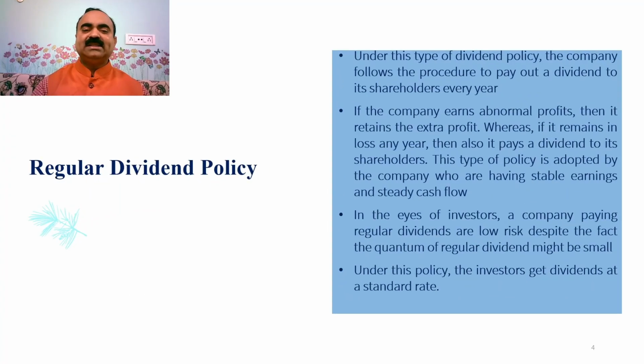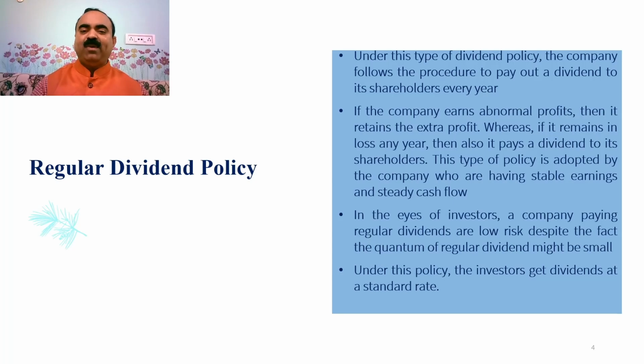Let us now discuss dividend policies in practice in detail. 1. Regular dividend policy. Under this type of dividend policy, the company follows the procedure to pay out a dividend to its shareholders every year. If the company earns abnormal profits, then it retains the extra profit. Whereas, if it remains in loss any year, then also it pays a dividend to its shareholders.